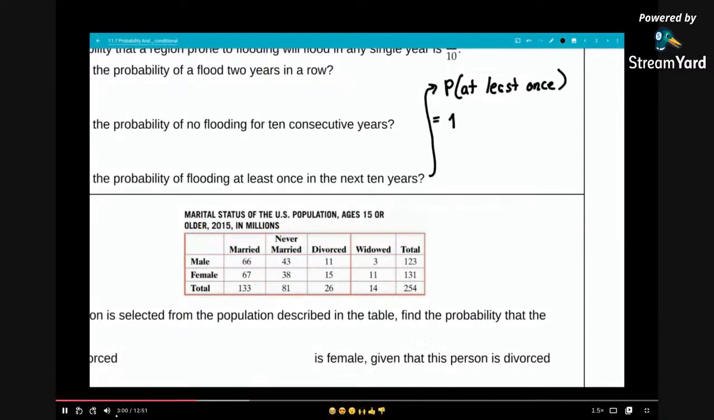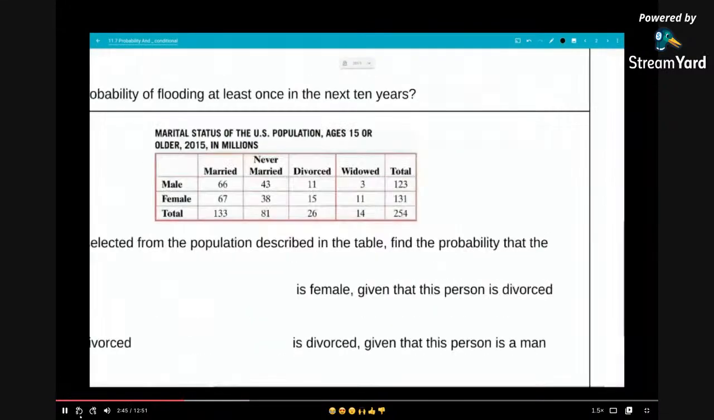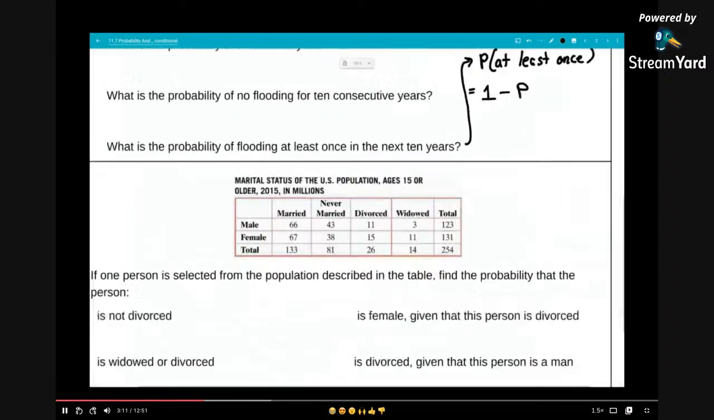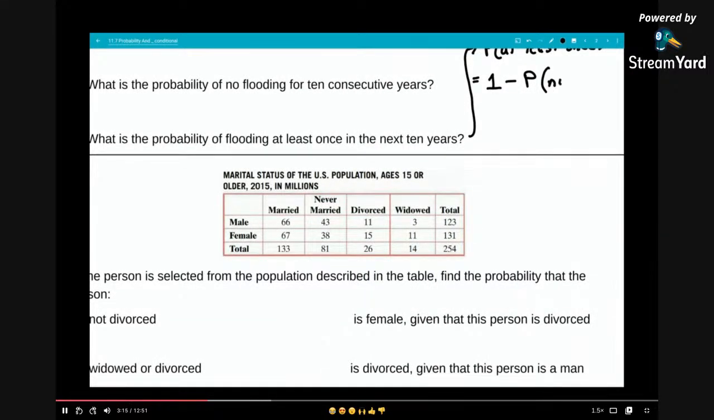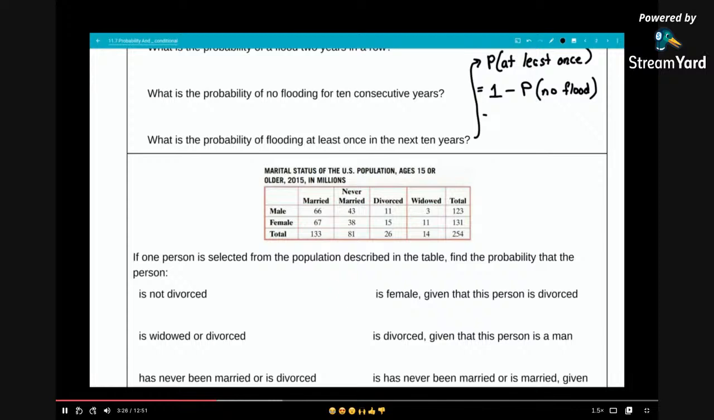Let me just back this up for a moment. So now the probability of flooding at least once in the next 10 years. Now we can apply what we just looked at. The probability of at least once is calculated as 1 minus the probability of none, of the event not happening. So the probability of no flood, which in the question above we calculated as about 35%.